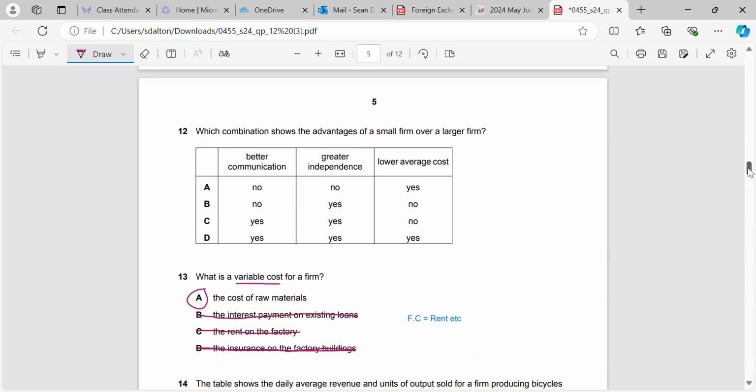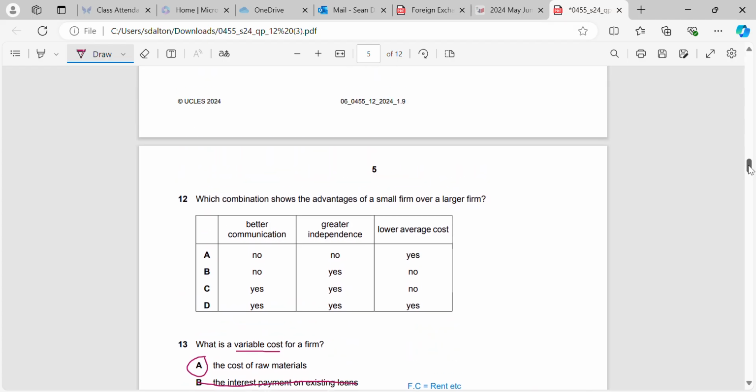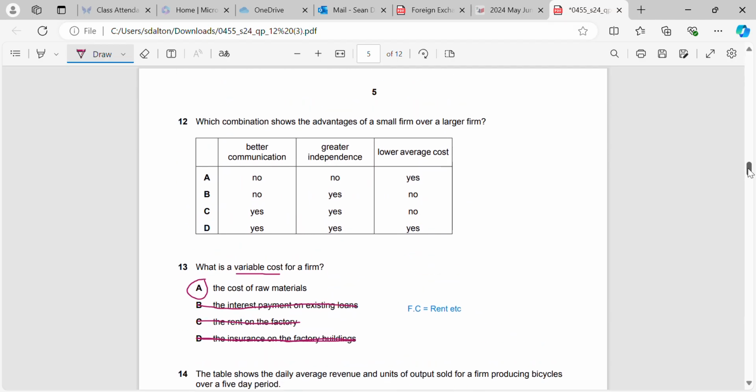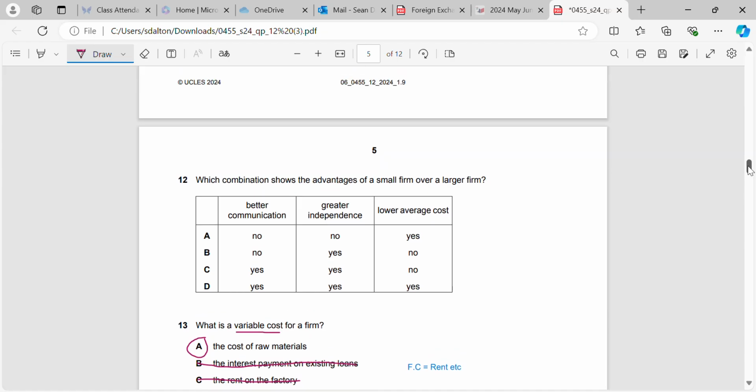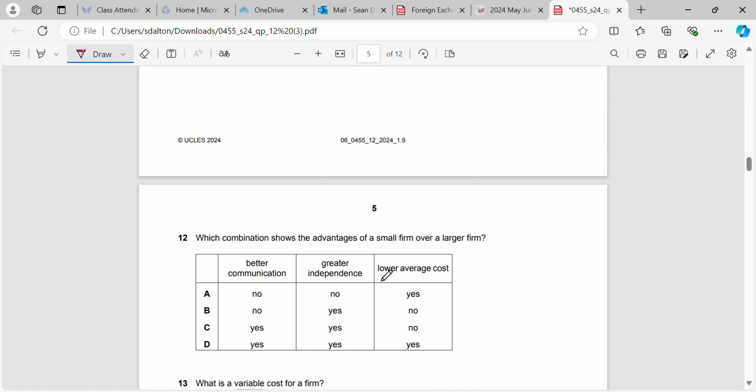So raw materials are a variable cost. Rent, interest payment on loans, insurance on factory buildings are all fixed costs. Okay, what combination shows the advantages of a small firm over a larger firm?